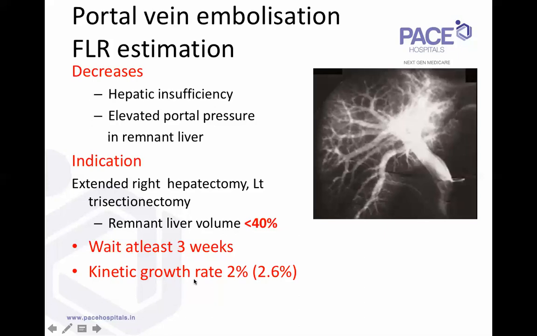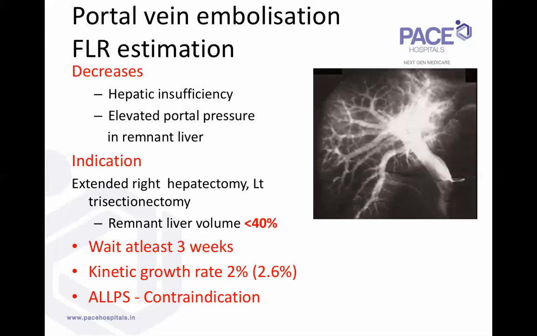Generally, a kinetic growth of 2% per week, 2 to 2.5% per week, is good enough. So in the 3 weeks waiting period, if the left lobe volume increases by 7 to 10%, you should be pretty happy and go ahead with the surgery.